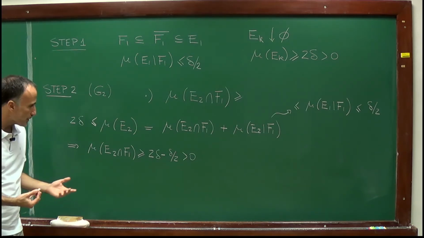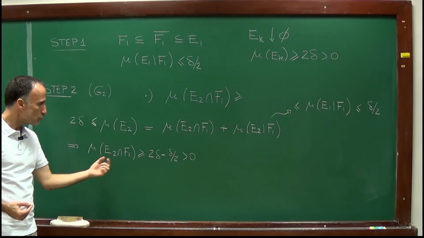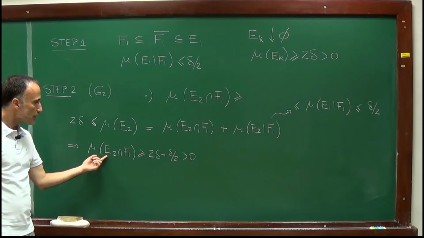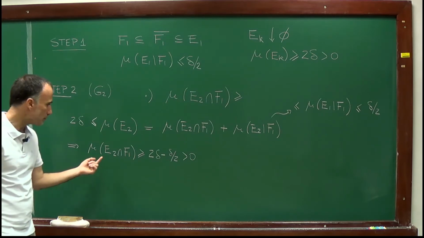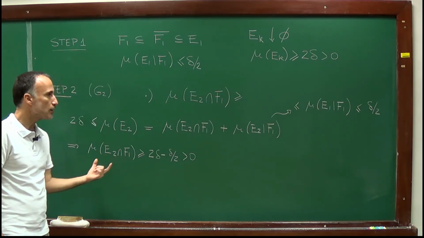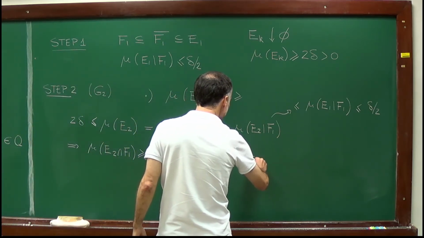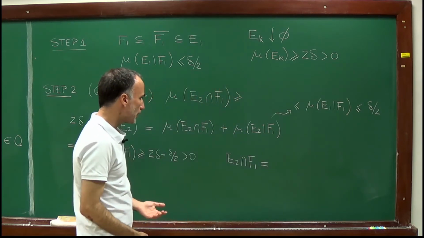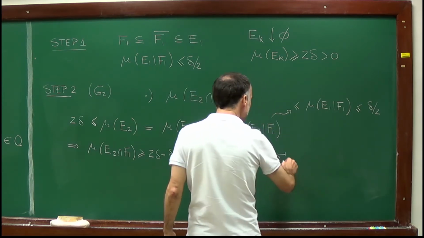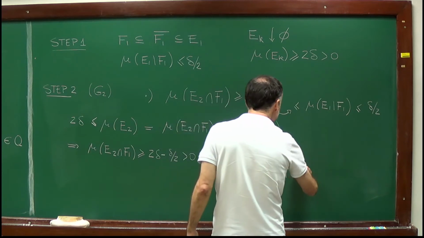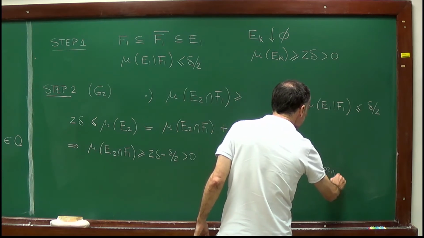And what I will do now is to repeat the argument of step 1 to obtain a set F2 which is contained in this set and which is almost equal to that set. So what do I mean here? E2 intersection F1 is an element of my algebra. So E2 intersection F1, being an element of my algebra, can be written as the sum of j from 1 up to some index n2 of intervals of the form a_j, b_j.